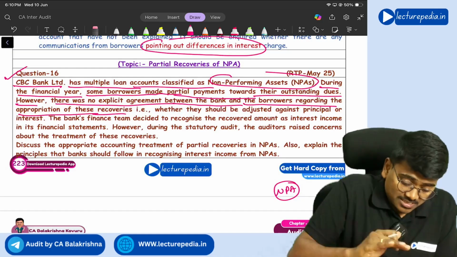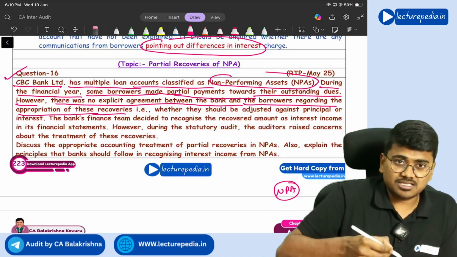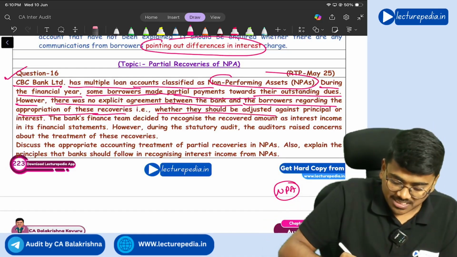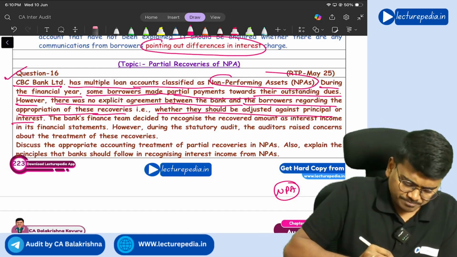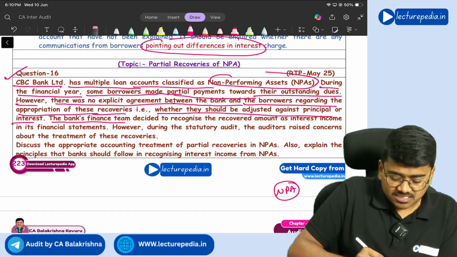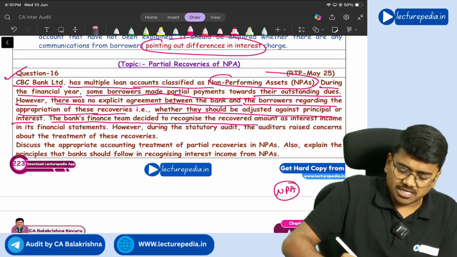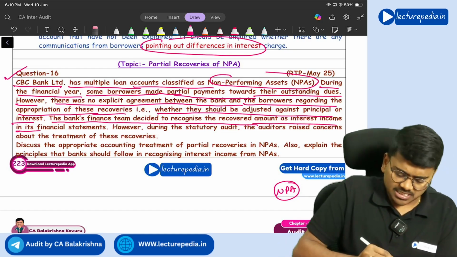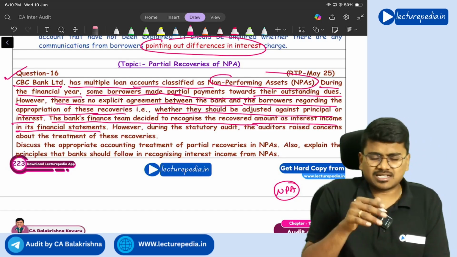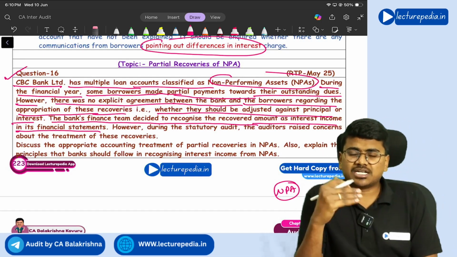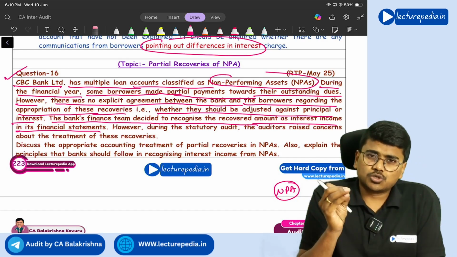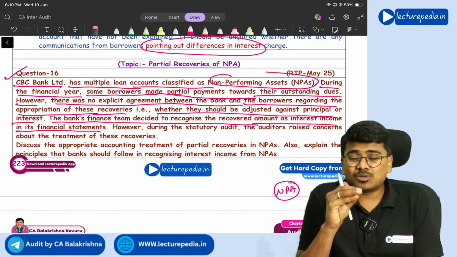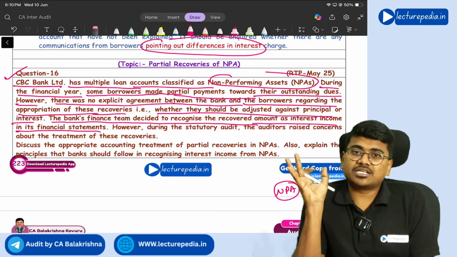So the same confusion these people also got, that is, whether the partial recovery amount should be adjusted against principal or interest. The bank's finance team decided to recognize the recovered amount as interest income in its financial statements. Generally, for this situation, you have to check the accounting policy being followed by the bank, and you should also go through the requirement of Accounting Standard 9, Revenue Recognition.